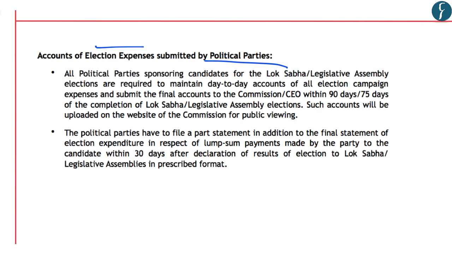Now, another important aspect is with respect to accounts of election expenses which is to be submitted by political parties. It says that all political parties who are sponsoring their candidates for the Lok Sabha as well as Legislative Assembly elections are required to maintain day-to-day accounts of all election campaign expenses and also submit these final accounts to the Commission or the Chief Electoral Officer of the Election Commission within 90 days or 75 days of the completion of Lok Sabha or Legislative Assembly election.